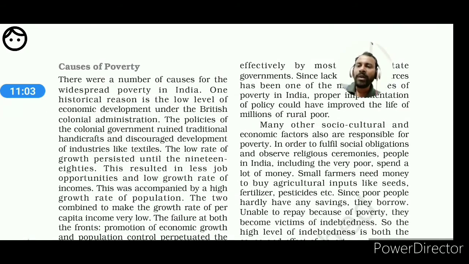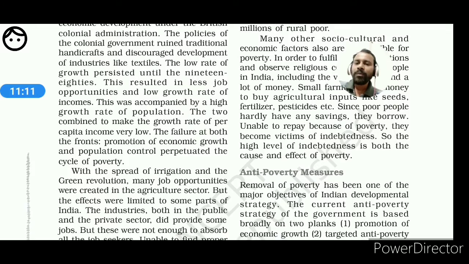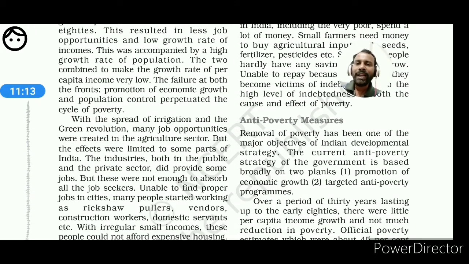So the causes of poverty we have already covered. In short, we have already discussed poverty. Now the anti-poverty measures, this particular portion will be discussed in the next video.